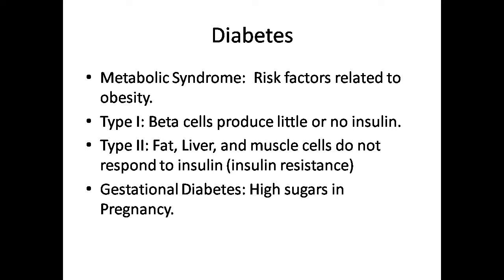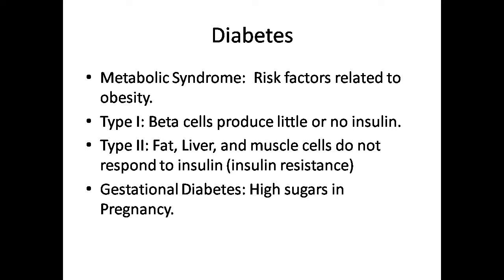And gestational diabetes mellitus is when the glucose level or sugar level increases during the pregnancy of a woman. So this is called gestational diabetes mellitus. That was just a review of type 1 diabetes mellitus and type 2 diabetes mellitus.